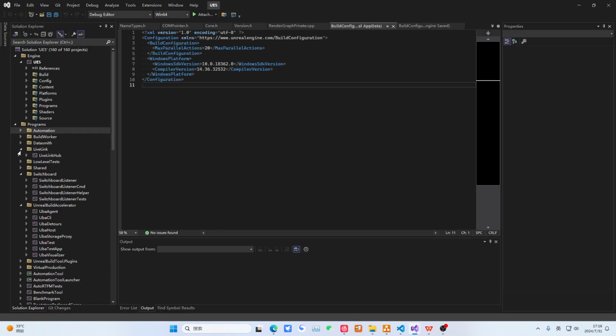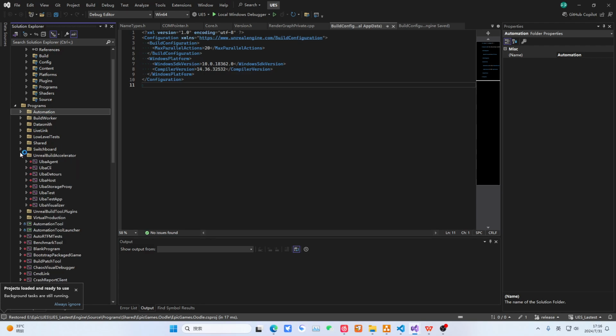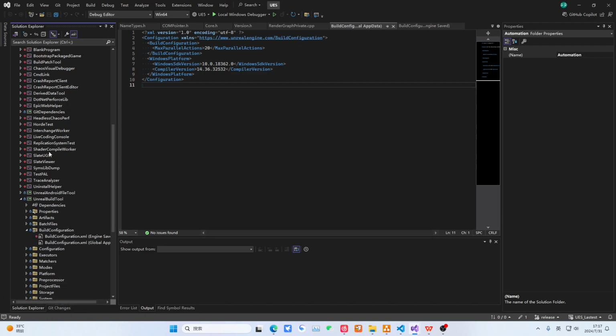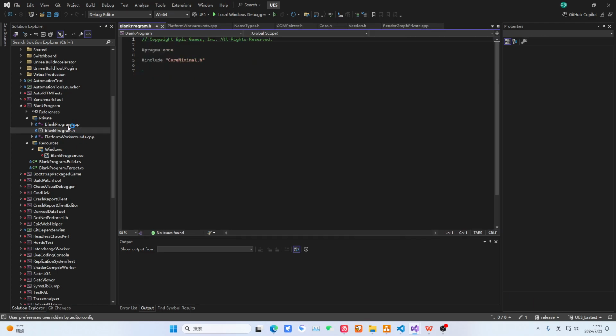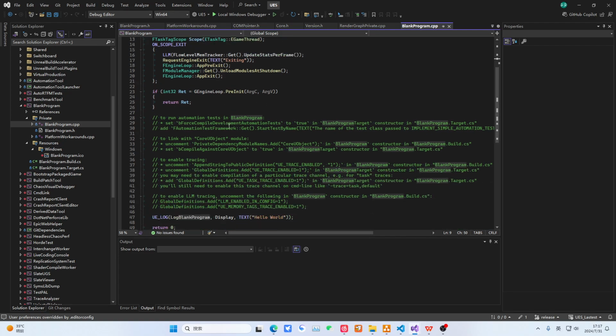In this place we open a Programs folder. Is this the standalone program? You see, the UBT we used before, right? We used it right here. We mainly look at the blank program. We directly look at the private folder. We don't look at this one. This is our standalone program. It implements the application blank program. So this standalone program, this module, is called blank program. That is, it is a standalone program.